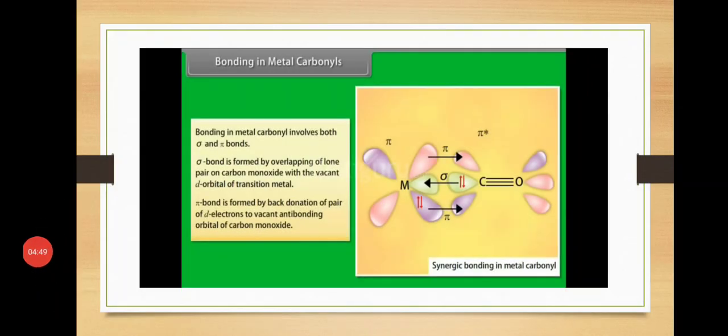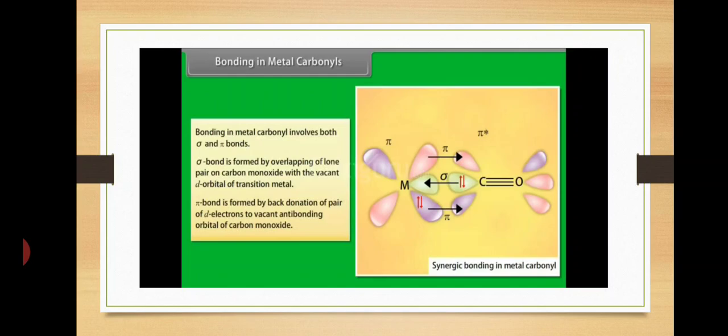Next, bonding in metal carbonyls. Bonding in metal carbonyl involves both sigma and pi bonds. A sigma bond is formed by overlapping of the lone pair on carbon monoxide with the vacant d orbital of the transition metal. A pi bond is formed by back donation of a pair of d electrons to the vacant antibonding orbital of carbon monoxide.